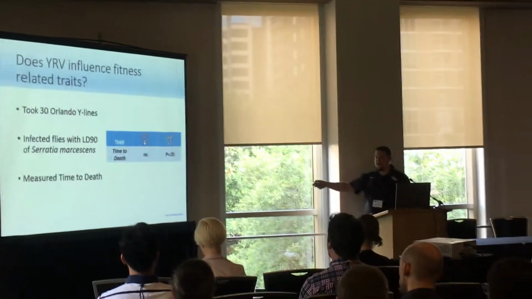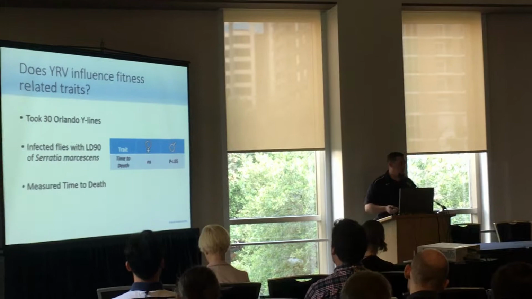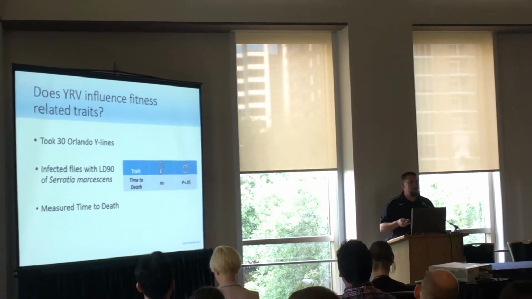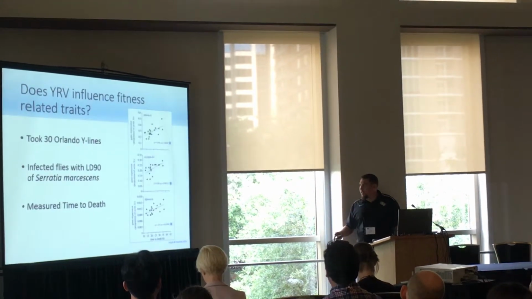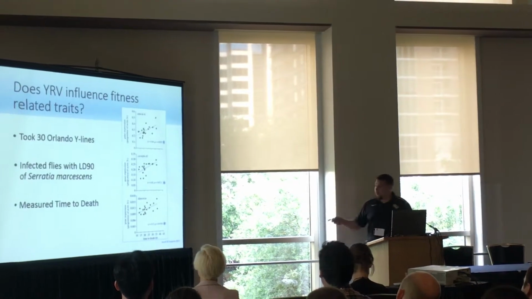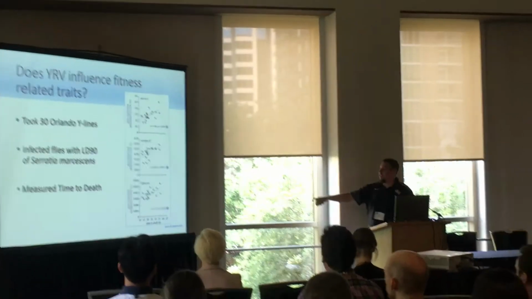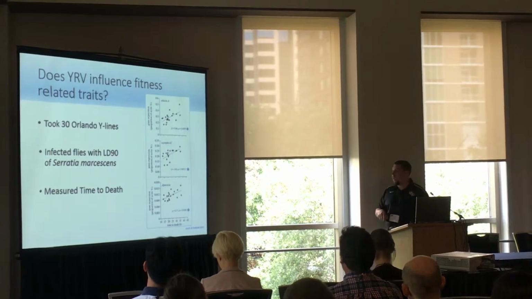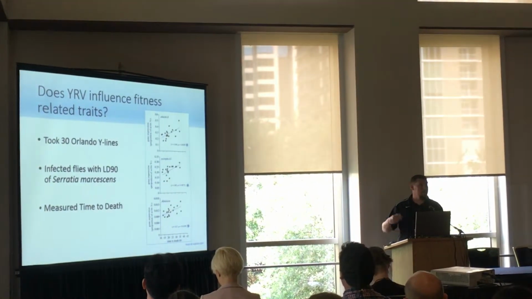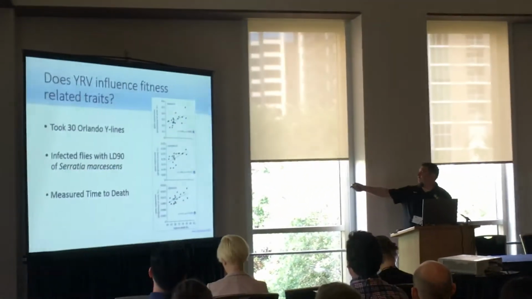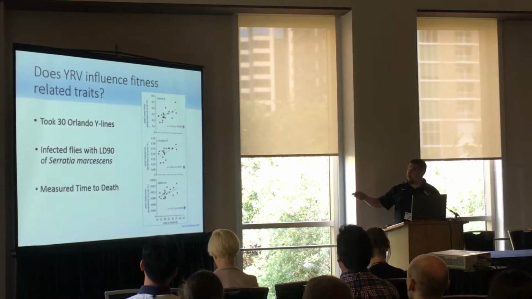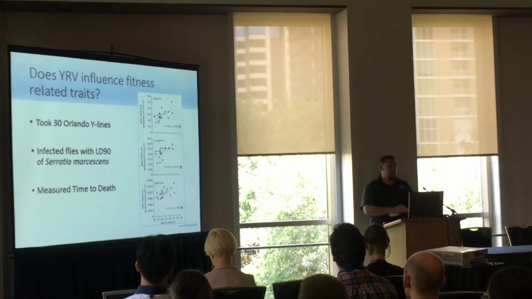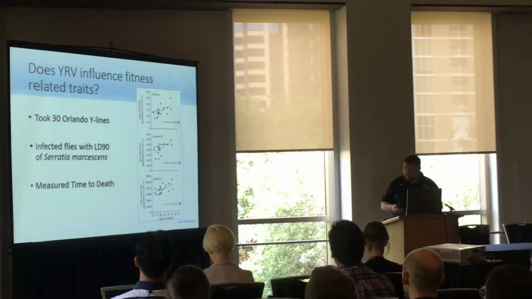Again, what we found were the females across those lines were not different. That's what we expect from clones, but the males showed variation across lines, only differing in their Y chromosome. What was really interesting is when we took the time to death data and compared it to the gene expression data. We saw a really nice correlation between gene expression and your ability to survive an infection. And so you can see that lines that have very high levels of immune gene expression across these 3 genes lived the longest, and lines that had low levels of immune gene expression died earlier.